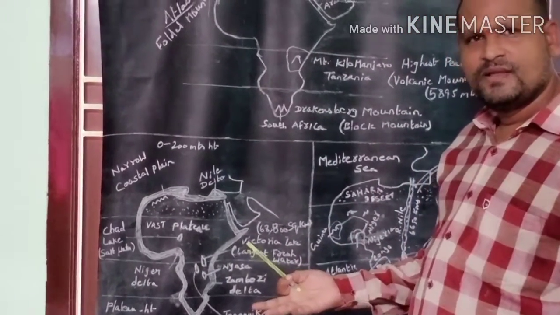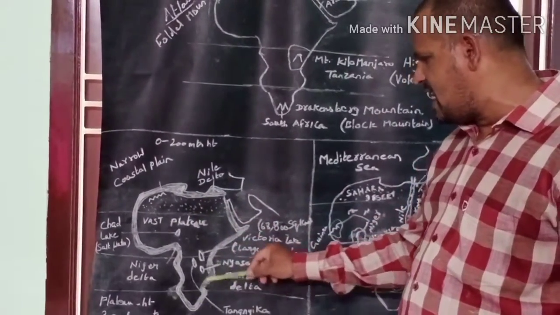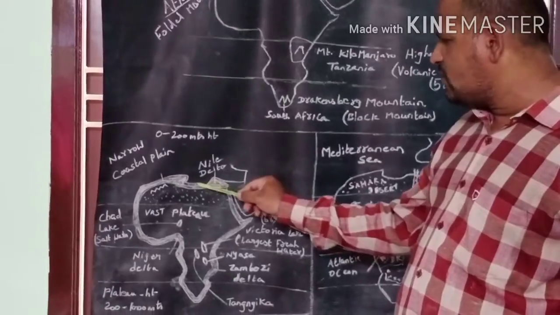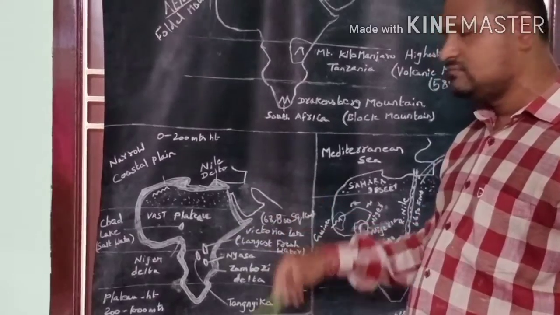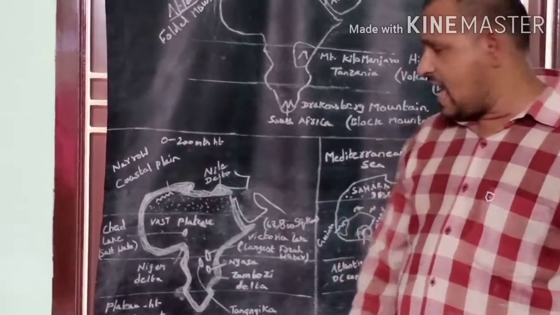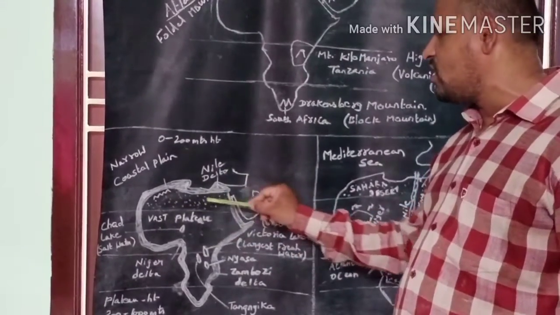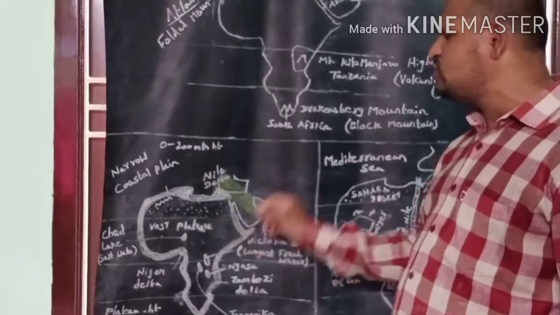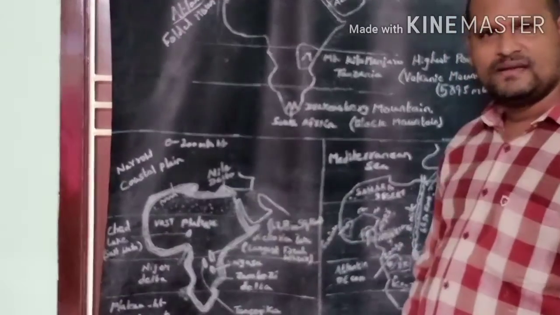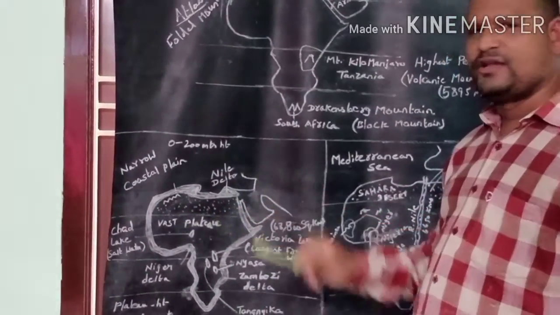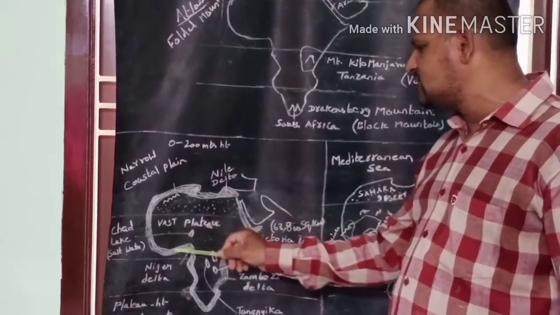No. Okay, we can see narrow plains in coastal areas of the African continent. Do you know why? As the interior part of the African continent has a vast and extensive plateau, the African continent has narrow plains in coastal areas.